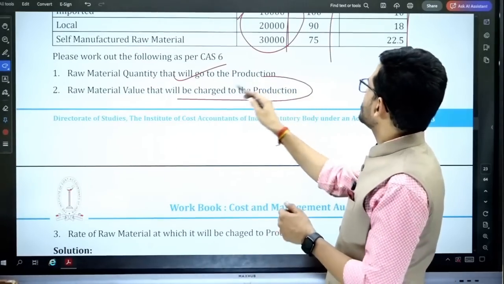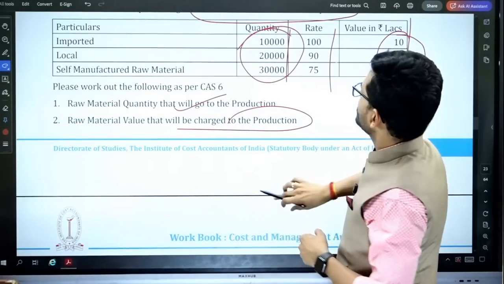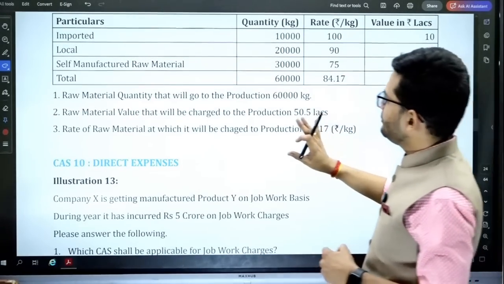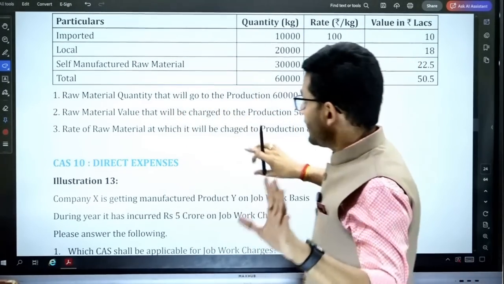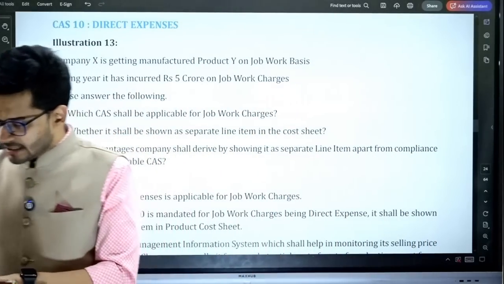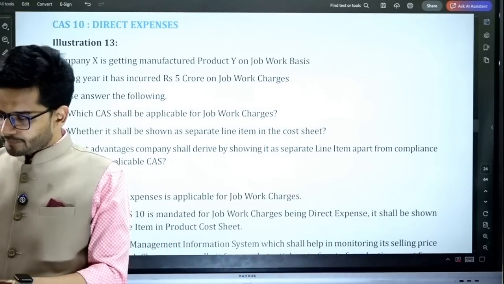The raw material value that will be charged to production is the total of these. That is a very straightforward and simple answer, and that is how the answer is to be computed. But please compute it yourself also. I'm again and again repeating it, it's an important point. Please do the answers by yourself also in the register.